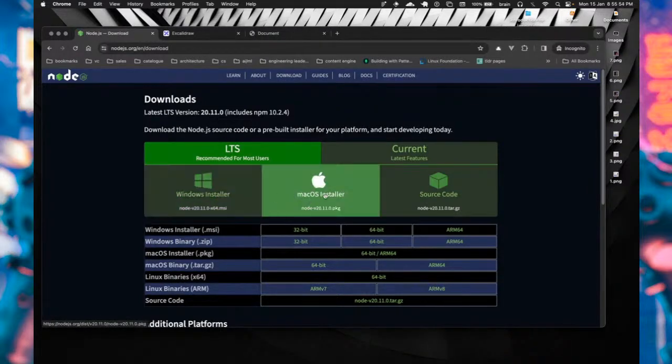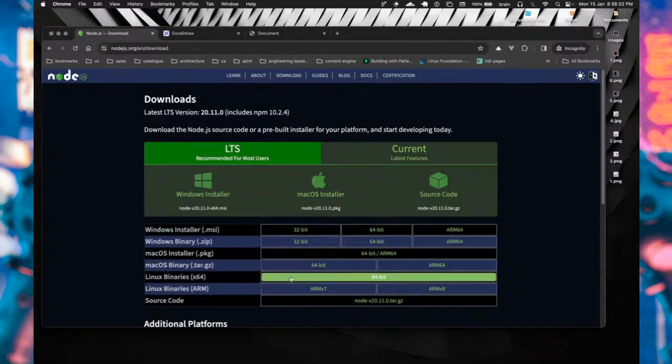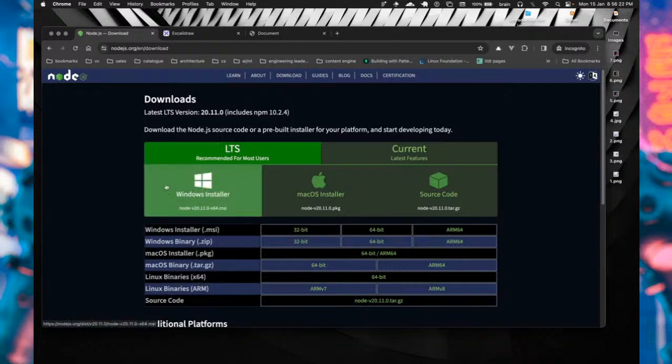If you're using a Mac, click on the Mac OS installer. If you're using Linux, depending on the distribution, you would find different binaries. You can check this out or simply Google how to install Node on maybe Ubuntu, CentOS, or Linux Mint, depending on the distro you're using. There are different ways with different package installers or managers to help guide the installation process.